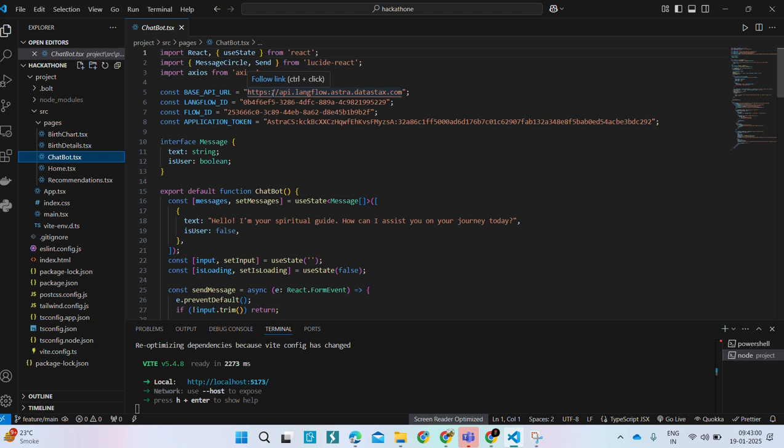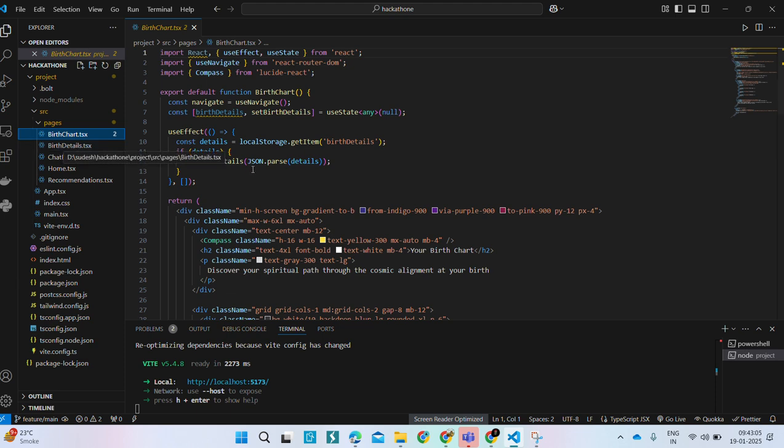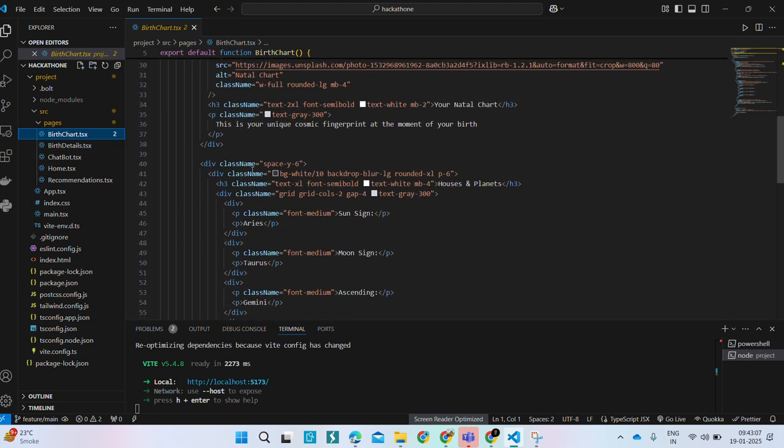By this we have connected all the pages, by which we can get proper interactive insights and output.